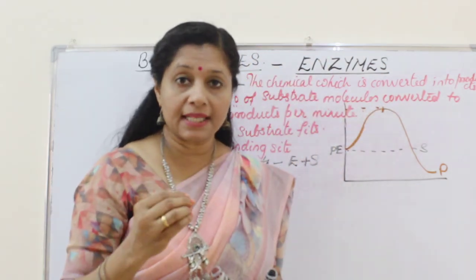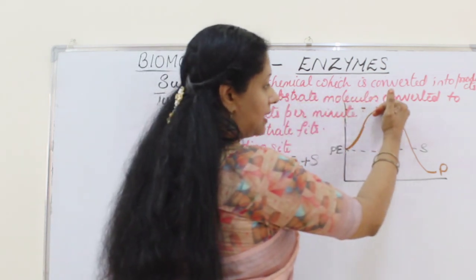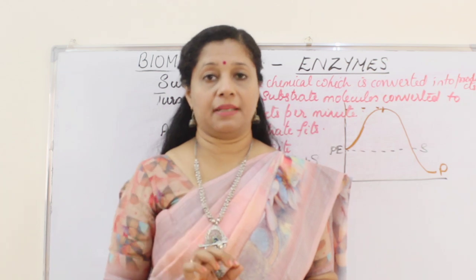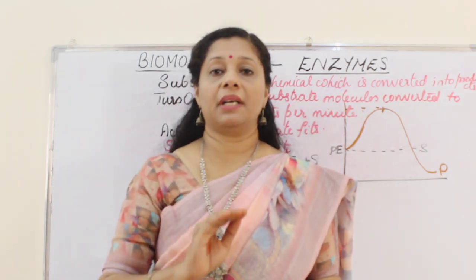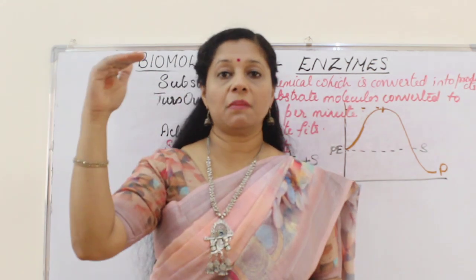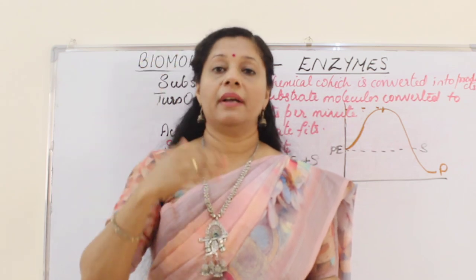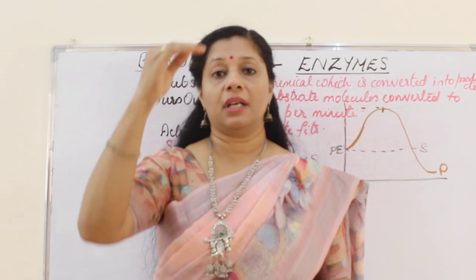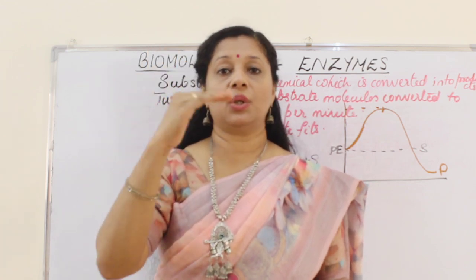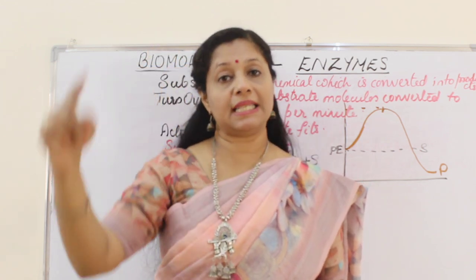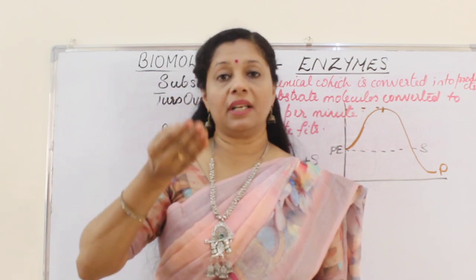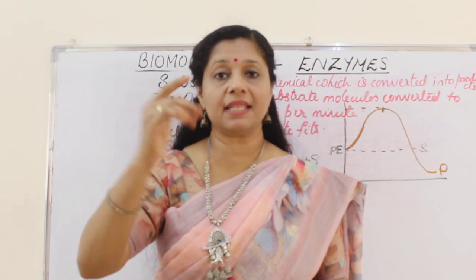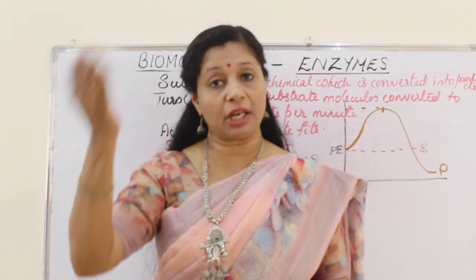But what is an enzyme doing? The enzyme will bring this activation energy to a lower level. Suppose you are doing high jump, and you are very comfortable jumping up to 1.2 meters. The crossbar is kept at 1.5. When you are jumping, you are not reaching that height. So what is your coach doing? Your coach will bring down the crossbar to 1.2 so that you can easily cross that. After practice, he will gradually increase it later. When you are not able to jump to that height, he decreased it so that you could jump over it, right?